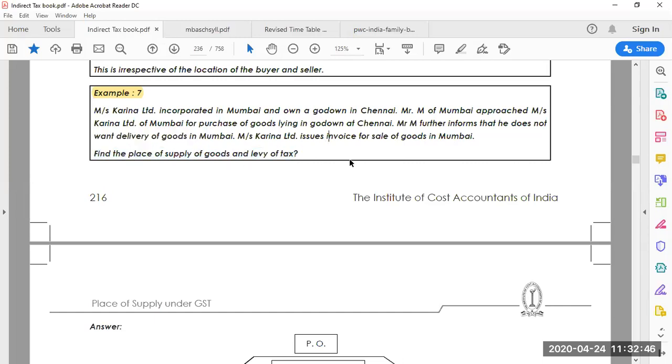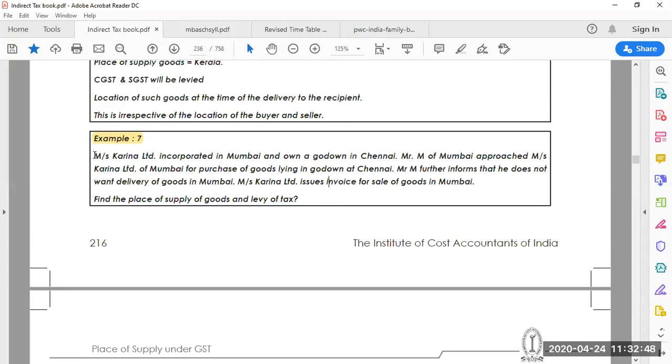So here what you are going to see from the problem is that Messrs. Karina Limited is in Mumbai, is the supplier. Mr. M of Mumbai is a buyer who is also in Mumbai only. Messrs. Karina Limited has a business in Mumbai, but they have a godown in Chennai. Mr. M wants Messrs.